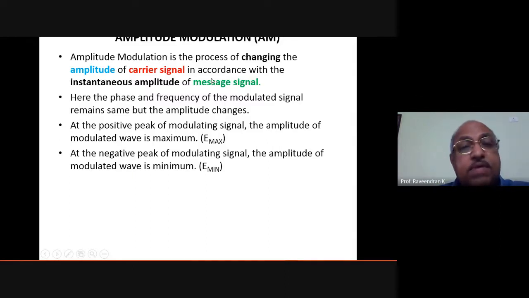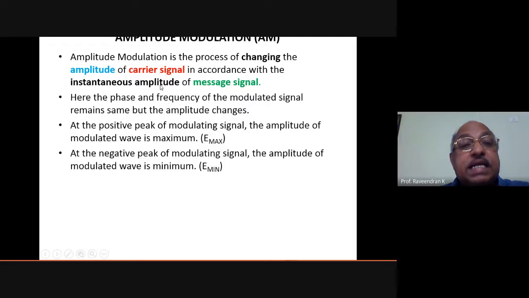Carrier signal will have a very high frequency. Modulating signal will have a very low frequency. But that frequency will not be changed. That will always remain constant. But what is changing? That is the amplitude of the carrier signal. The amplitude of the carrier signal will be changed in accordance with the instantaneous amplitude.